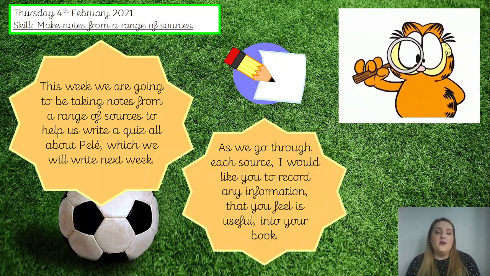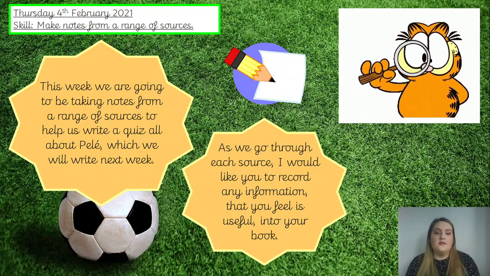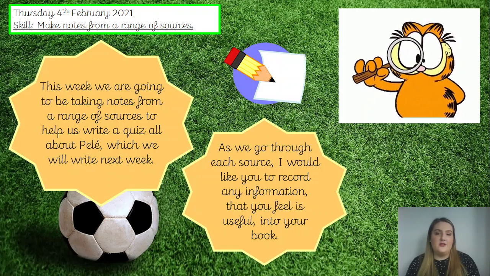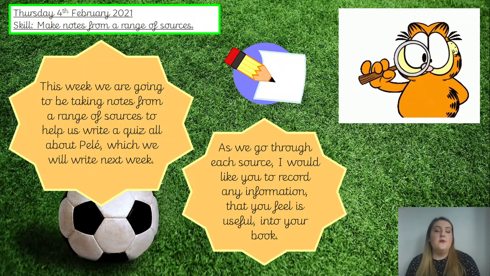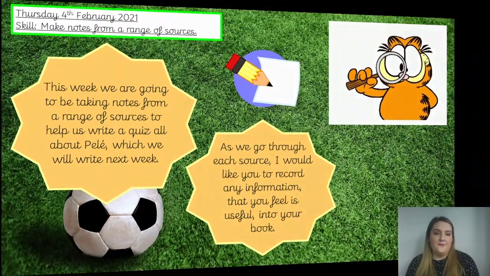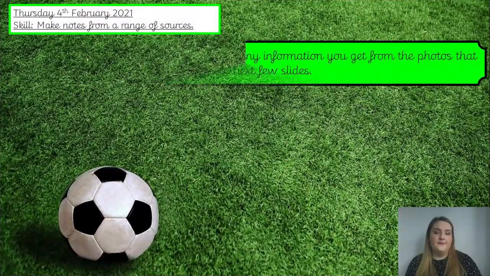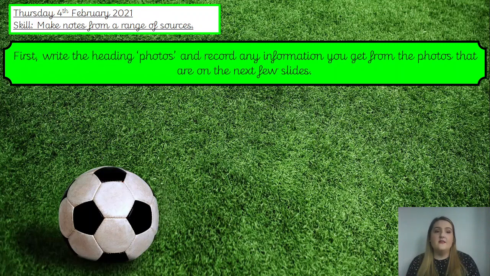As we go through each source, I would like you to record any information that you think is important and useful into your book, and I'm going to show you how we're going to record it now. First, underneath your date and skill, I would like you to write the heading photos. This is how we spell photos here. So I'd like you to write photos into your book as your heading. Now please pause the video. Okay, well done, you've got your heading.